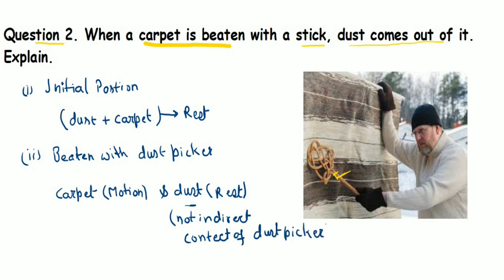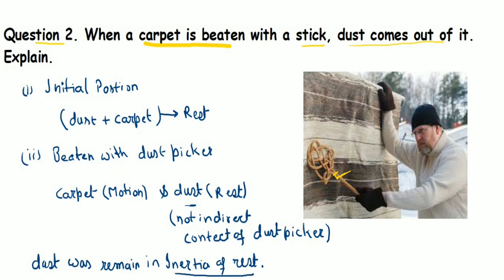So what do you understand? Initially the dust was at rest, and in the final state the dust was also at rest. So due to the inertia of rest of the dust, the dust remained in its state and fell apart, separated from the carpet. And this way the dust comes out of the carpet. This is an example of inertia of rest. Okay, student?